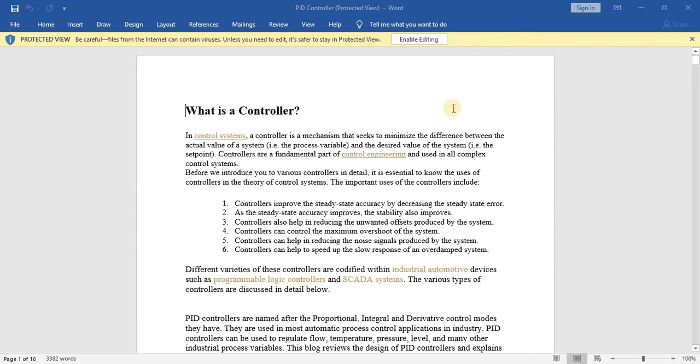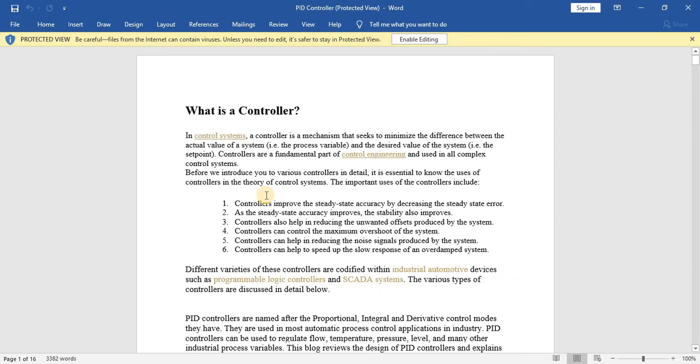Today we are going to have a look at the new chapter, that is the third chapter, which is the PID controller and the comparison between the PID controller and the conventional controller. So basically, what is a controller? We already know that a controller is a device that clears the difference between the actual value and the desired value of the system, that is the set point. Controllers are a very fundamental part of control engineering and they are used in all complex control systems. Without a controller, stabilization and set point tracking is quite impossible.